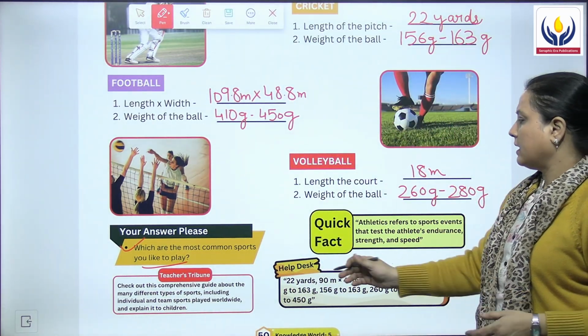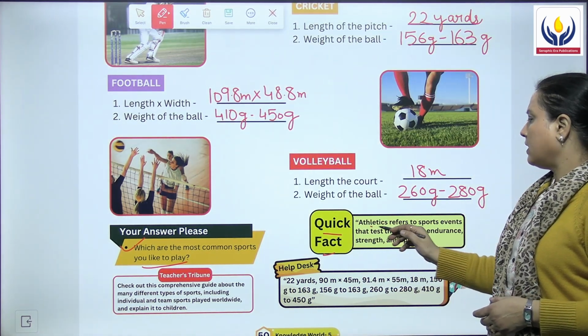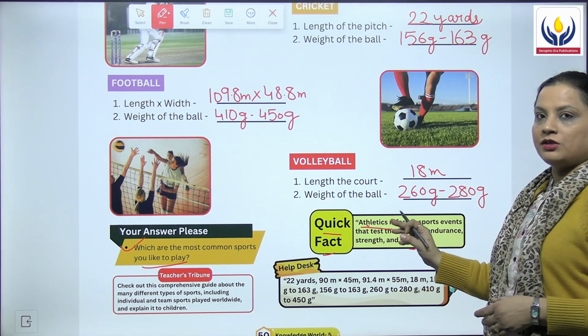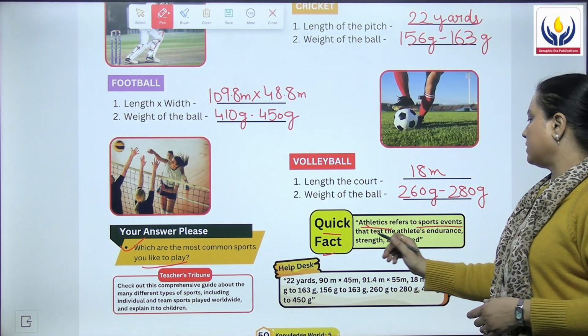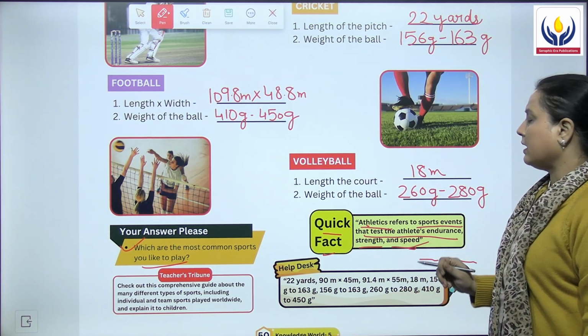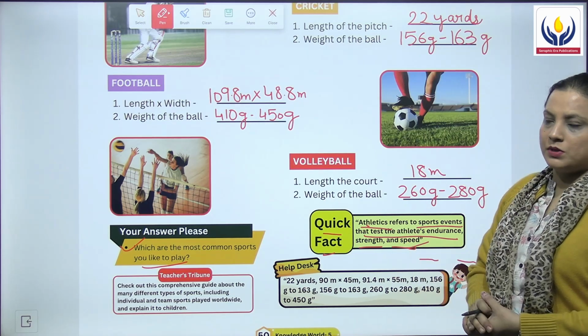The next is, we have the quick fact, and the quick fact says athletics refers to sports events. What are athletics? They refer to the sports events that test the athletes' endurance, strength and speed. So this is what athletics means.